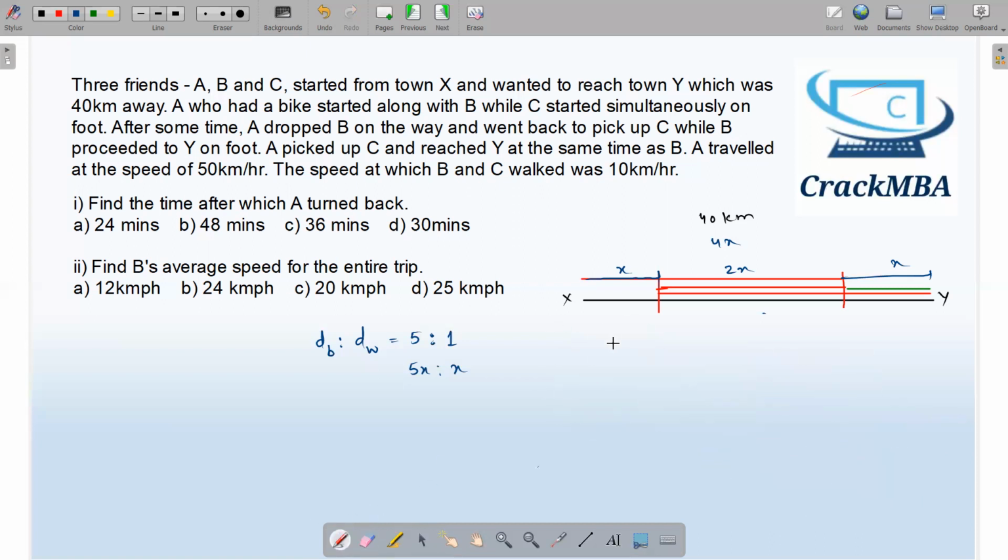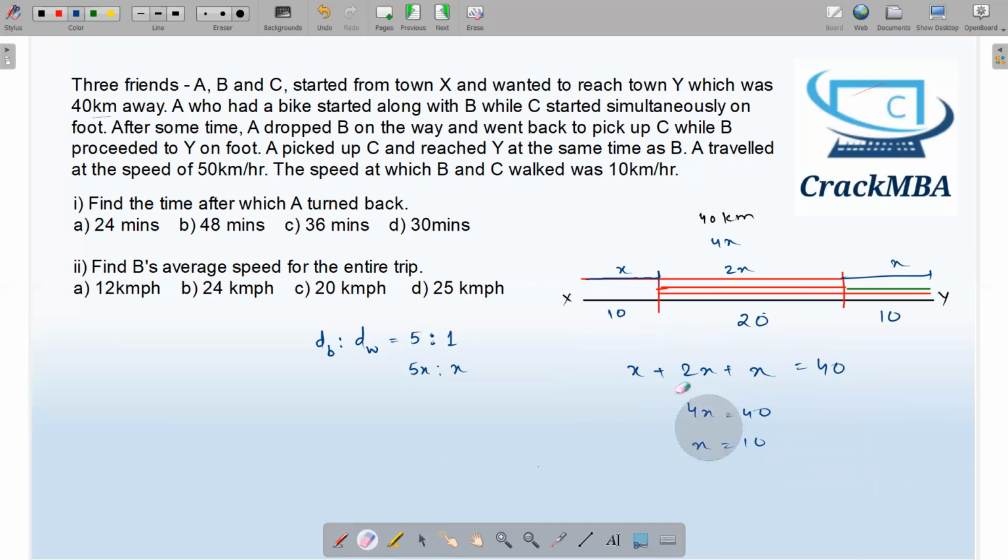And I know that x plus 2x plus x, this total distance, is given as 40 kilometers. So 4x equals 40, x equals 10. So this distance is 10 kilometer, this distance is 20 kilometer, and this distance is 10 kilometer.